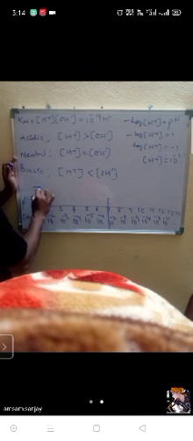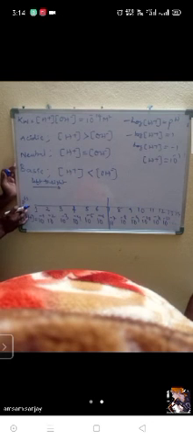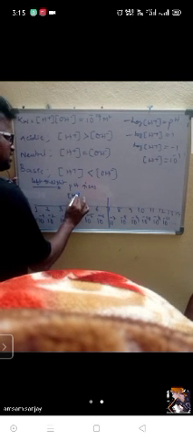From left to right, what will happen to the pH value? 1, 2, 3, 4, 5, the pH value increases. Very good. Same left to right, what will happen to the concentration of H plus? 10 to the power of minus 1, and so on. Left to right, the concentration of H plus decreases. You got my point?